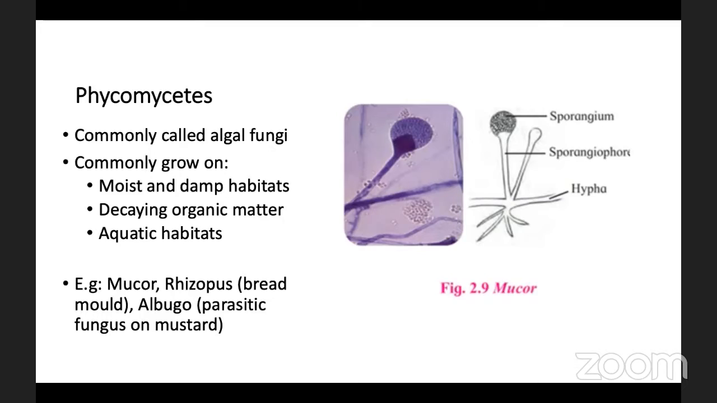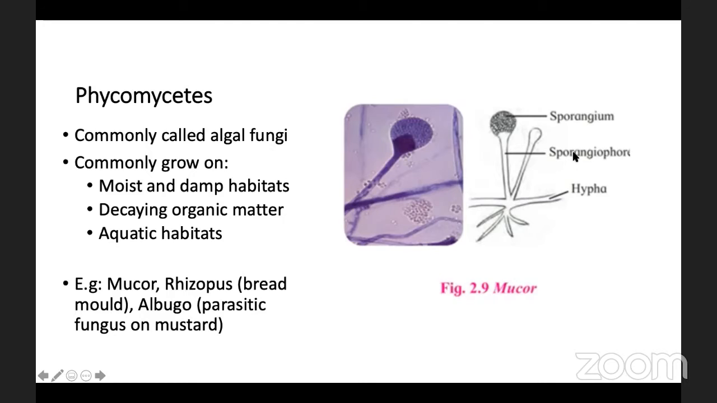These Mucor generally show cenocytic hyphae. Cenocytic means non-septate, multinucleated. These are the hyphae. Some of the hyphae run parallel to the substratum. Substratum means where they grow. And some of the hyphae grow vertically.